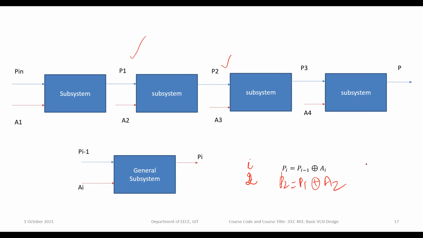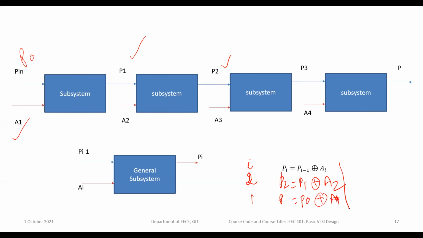Previously, if i is equal to 1, then P1 is P0 exclusive OR with A1. Like this we can derive.